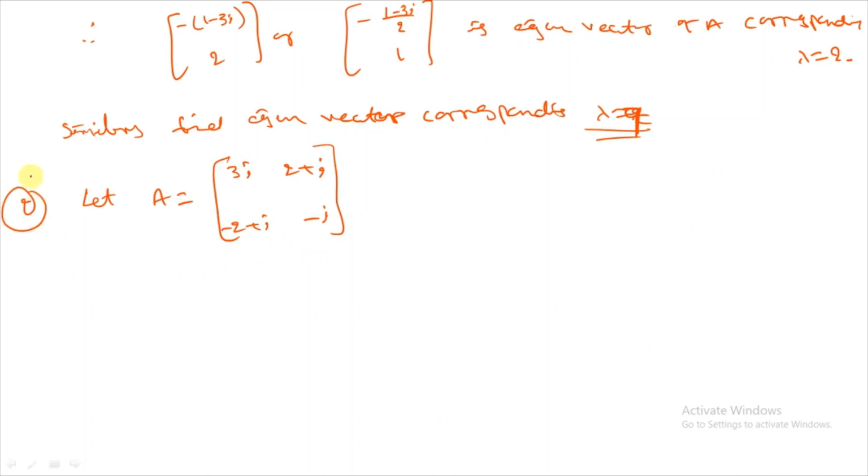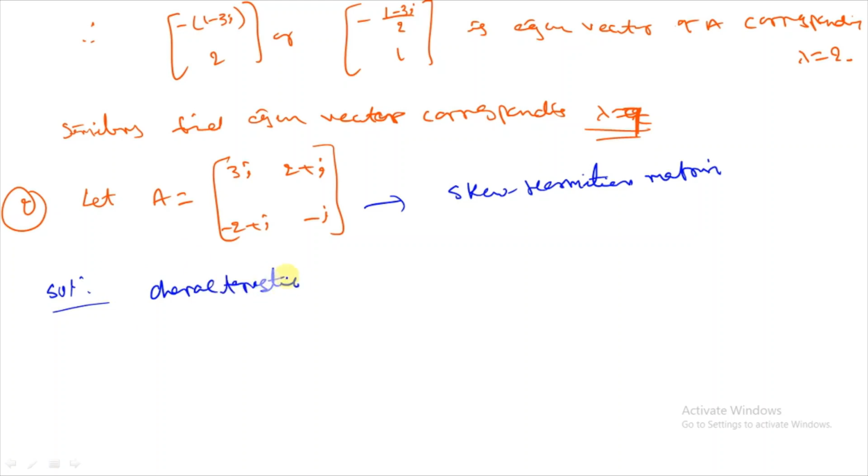Second problem. Solution: this is a skew Hermitian matrix. What are its eigenvalues? They must be 0 or purely imaginary. Now find the characteristic equation: the determinant of A minus lambda I equals 0.